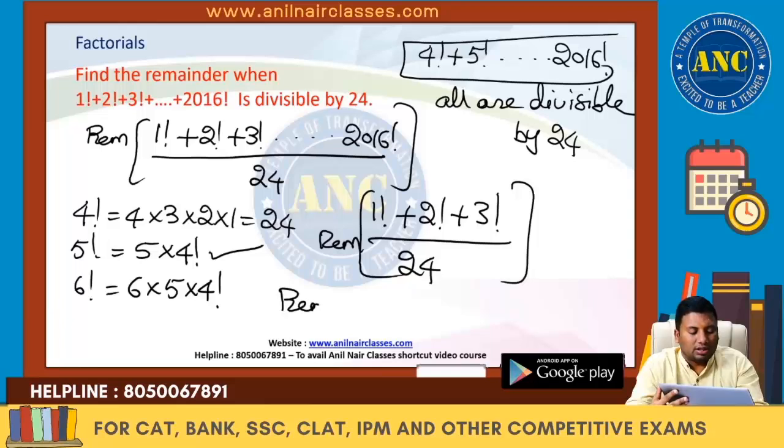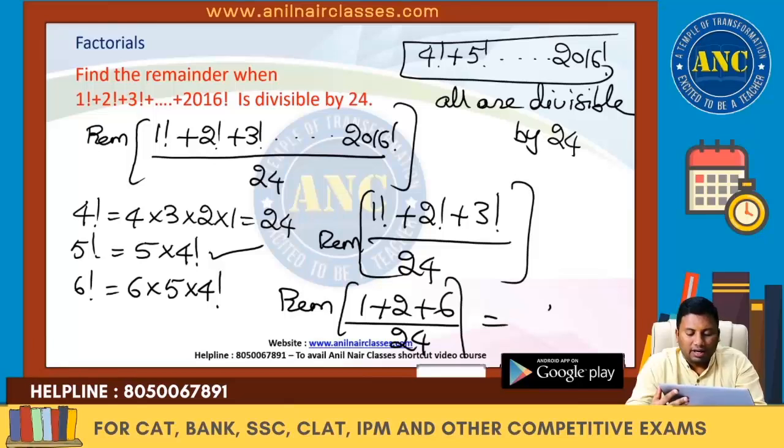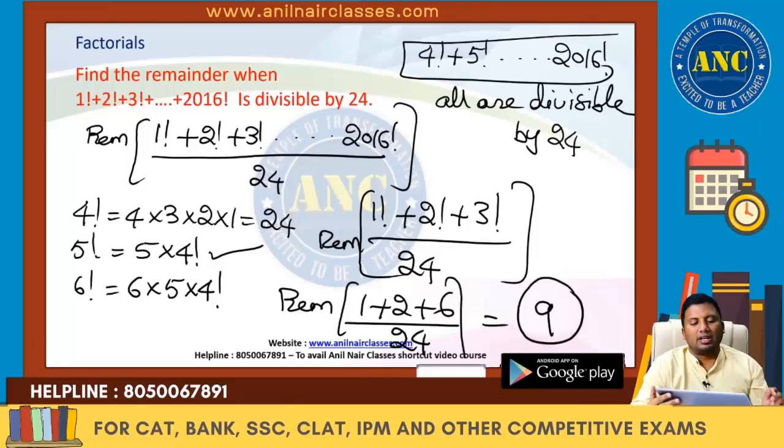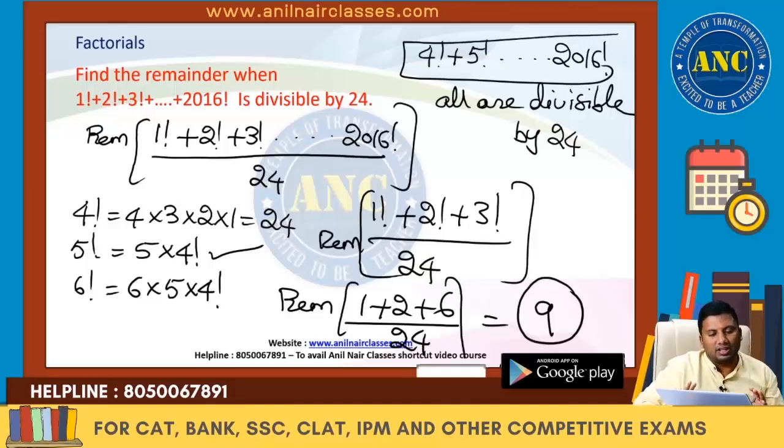So this is nothing but 1 plus 2 plus 6 divided by 24. 9 divided by 24. Answer is 9. Idea is clear, right? From 4 factorial onwards, all are divisible by 24. 4 factorial is 24, 5 factorial is divisible by 24, 6 factorial is also divisible by 24. From 4 factorial, all are divisible by 24. I hope it is clear, right?